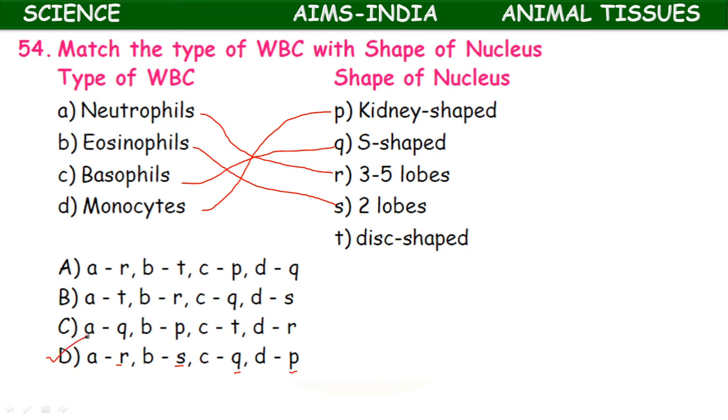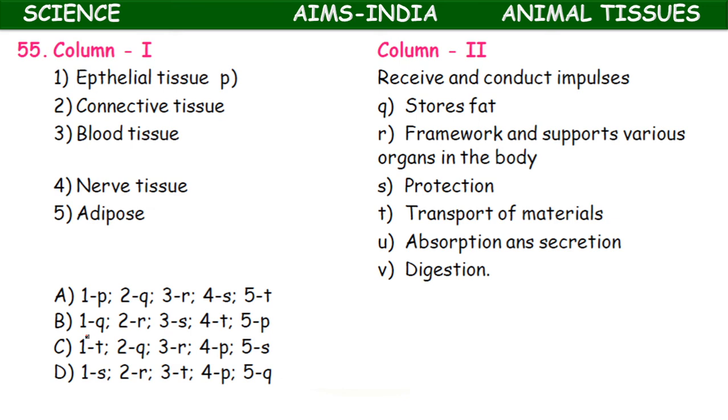Okay, let us do a similar question. Column 1: epithelial tissue, connective tissue, blood tissue, nerve tissue, adipose tissue is given. 5 options.